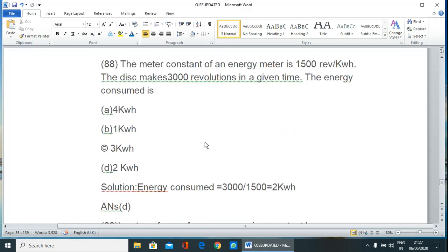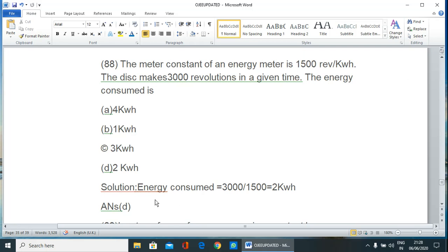Next question. The meter constant of an energy meter is 1500 revolutions per kilowatt hour. It means for 1 kilowatt hour of energy consumption, or 1 unit, the meter will rotate 1500 times. The disk makes 3000 revolutions in a given time. Then what is the energy consumption?